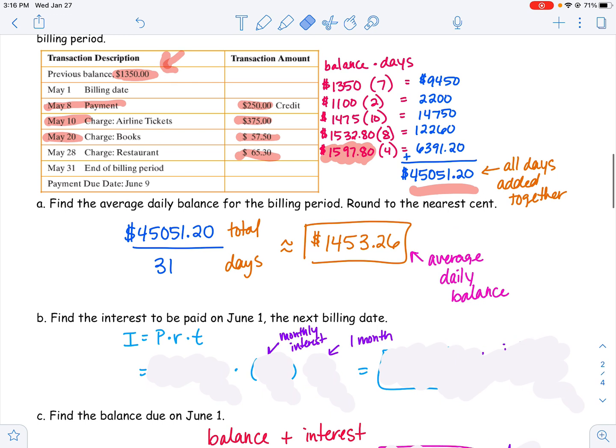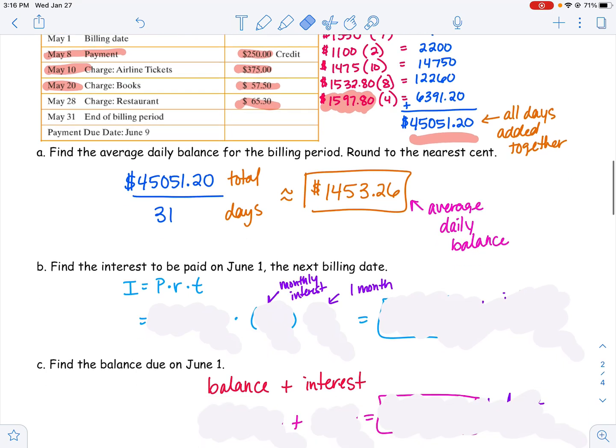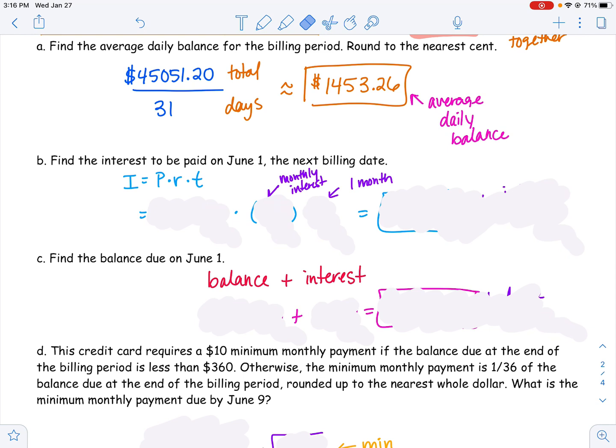So it looks like my average daily balance is $1,453.26. That wasn't my balance every single day. Sometimes it was higher, sometimes it was lower, but that was my average daily balance. This is the amount your credit card uses to figure out how much they're going to charge you in interest. Remember, we're going to use that PRT formula to figure out our interest.